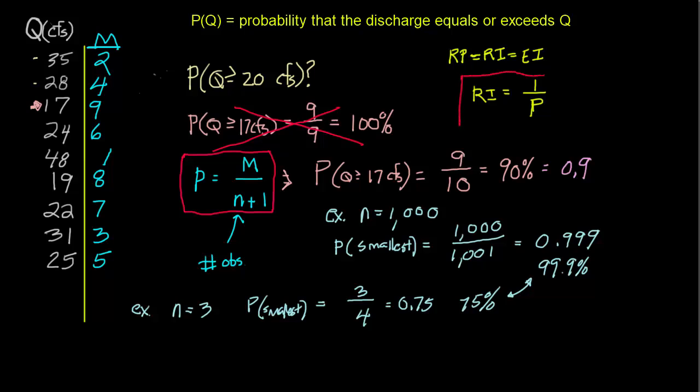And these two equations describe alternative ways of describing the likelihood that an event will be equaled or exceeded. They convey exactly the same amount of information, no more, no less. They're just different ways of saying the same thing. One expresses the exceedance probability as a probability. The other describes it as a return period, or the average time between events that equal or exceed a given value. They say exactly the same thing in slightly different ways, but they both express essentially the same likelihood.